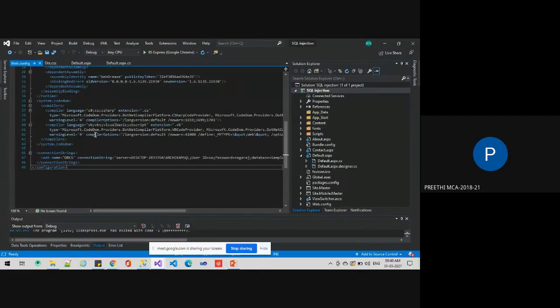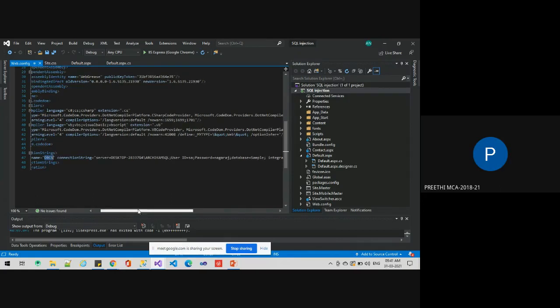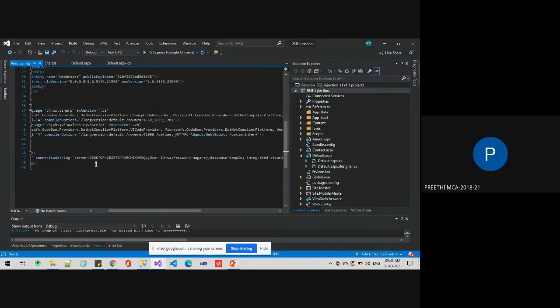In web.config, this is how we connect the database from the front end. Here we use the connection string, and DBCS is the name of the connection string. In the connection string we have credentials like username, password, database name, and the server name.